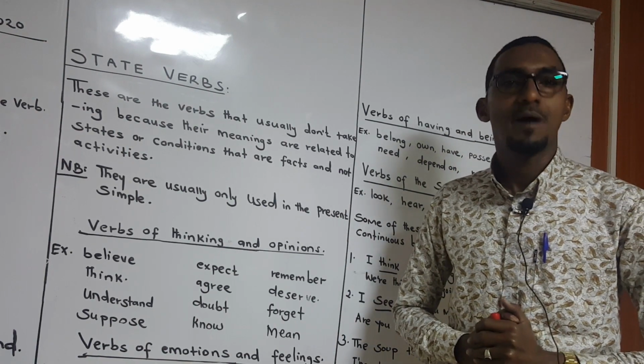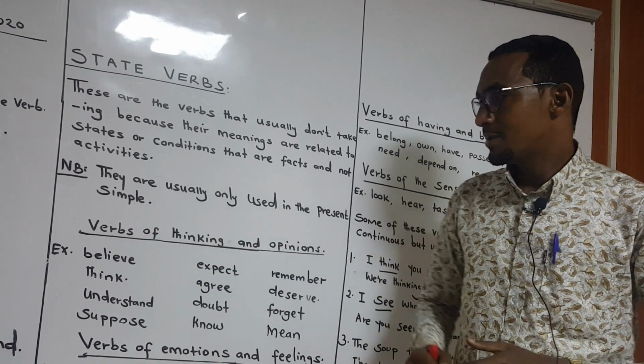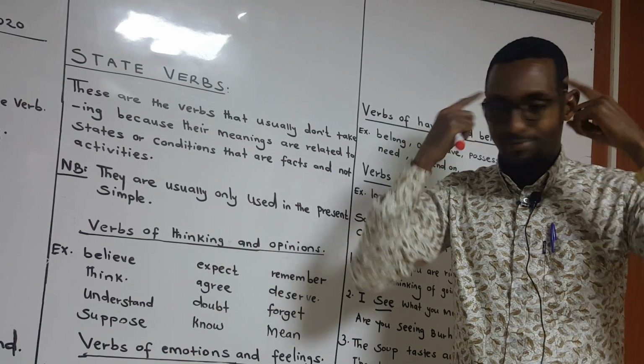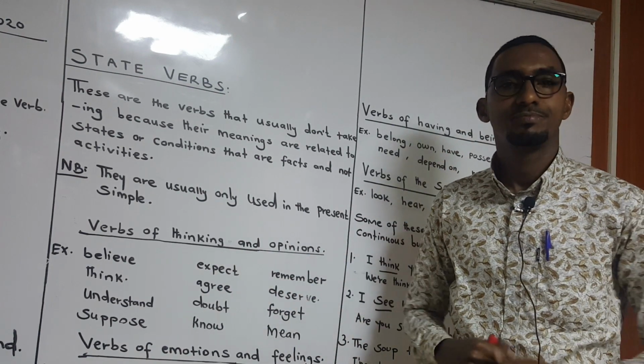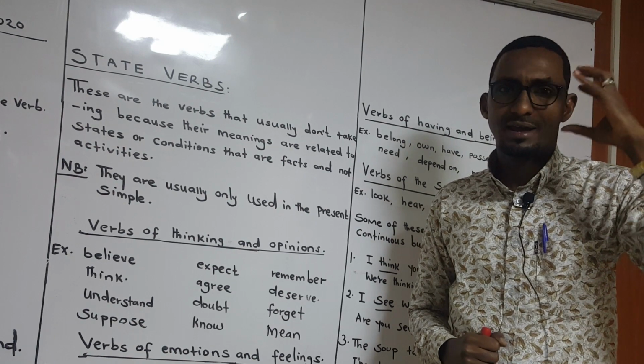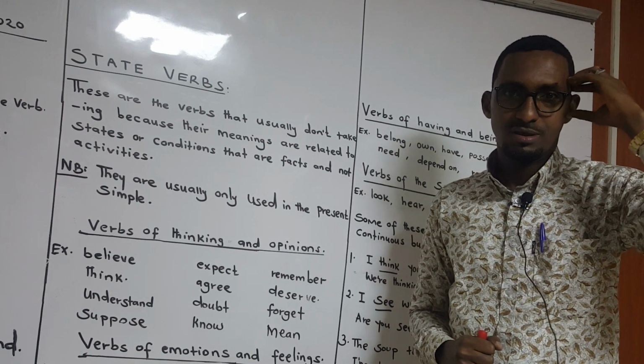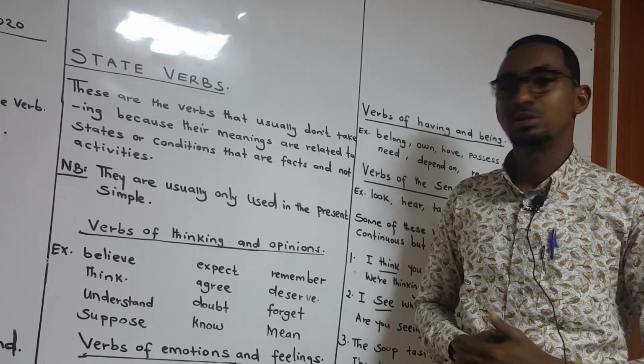Let's look at some of the state verbs. One: verbs of thinking and opinions. Verbs of thinking, what happens in the mind, and opinions, we call them state verbs.